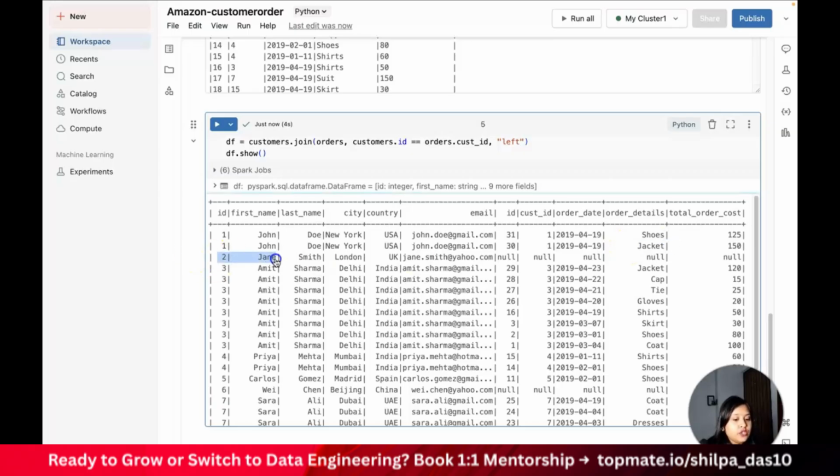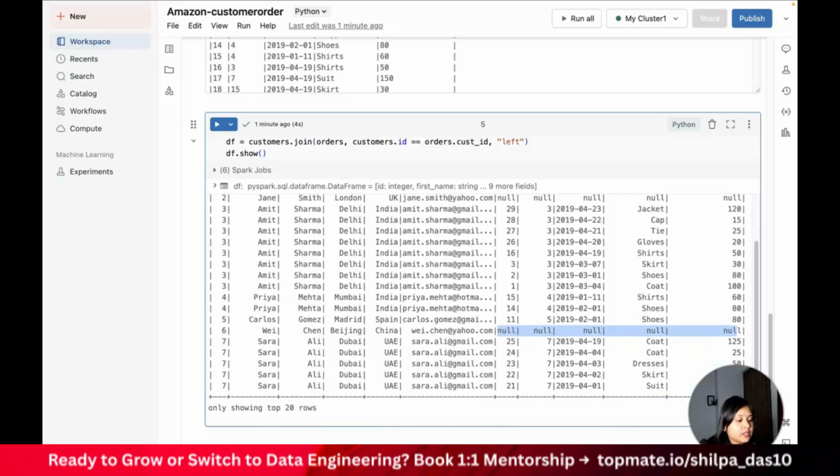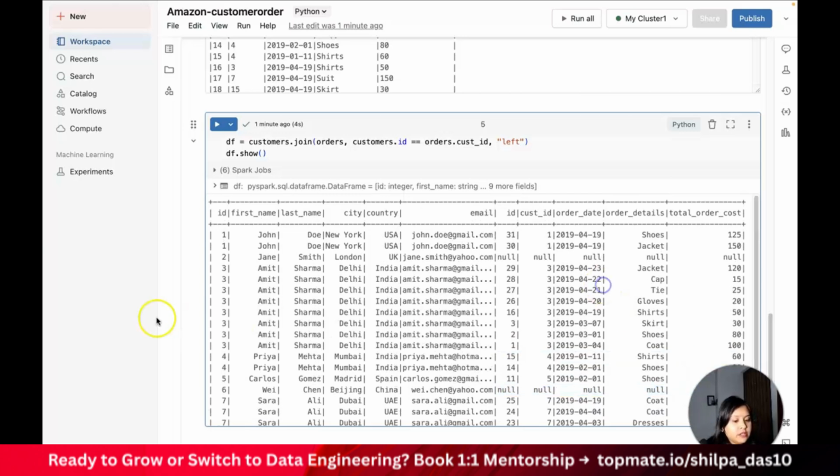For customer ID2, Jane, it says there is no record. It means customer ID2 has not purchased anything, right? So there is a null value. Similarly, if you will see, customer ID6 is not having any record in the orders table, right? So therefore it is null. And the others like Amit, Priya, Carlos, Sarah have all the data in the orders table, so therefore it's combining with it.